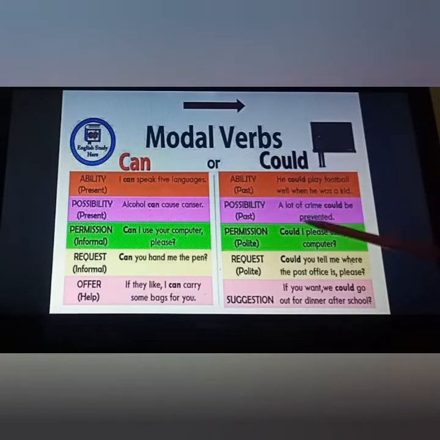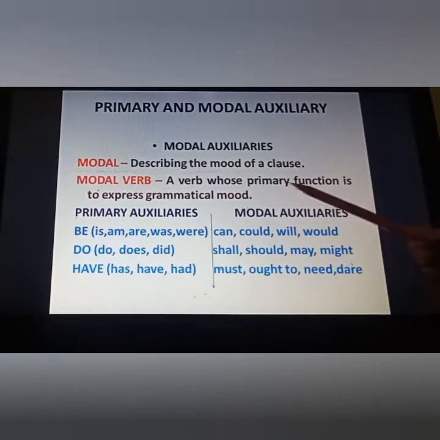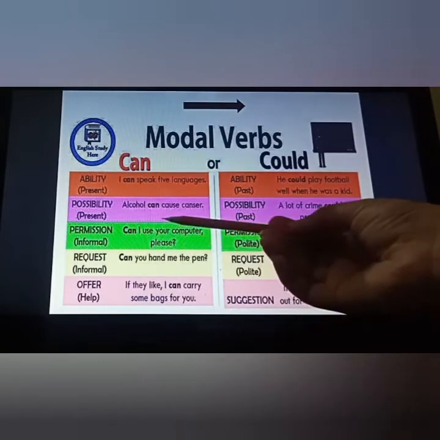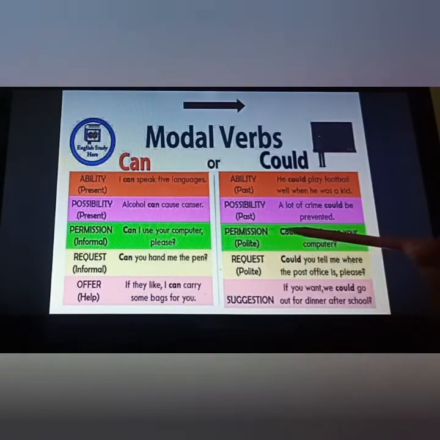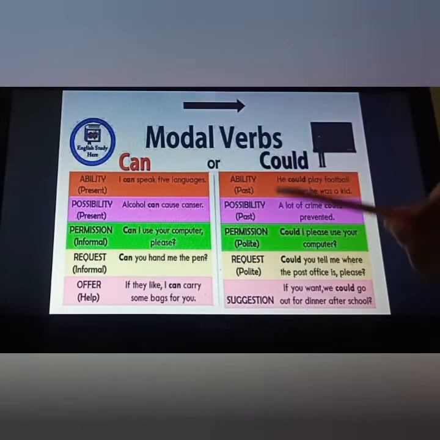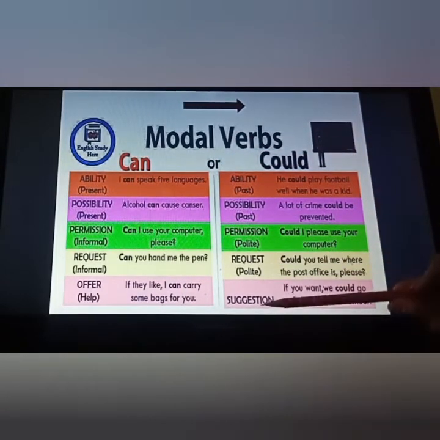So I hope you have understood. Both have the same functions, but in different conditions we are supposed to use them. So this is what I was telling you students earlier. Here I have said that these verbs express the mood of a sentence. Like here, can I use your computer please? Simple informal permission, informal mood. Here you are making a polite request, could I please use your computer? So this is the mood I was talking about. These modal verbs express the mood of a person. Can and could: ability, possibility, permission, request and suggestion.